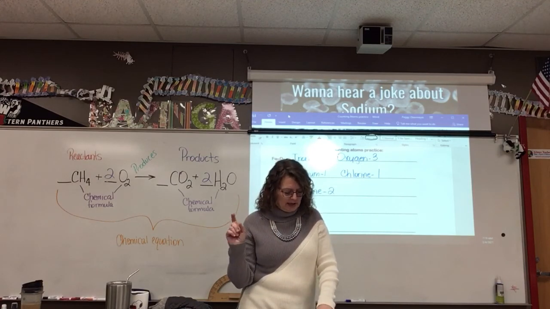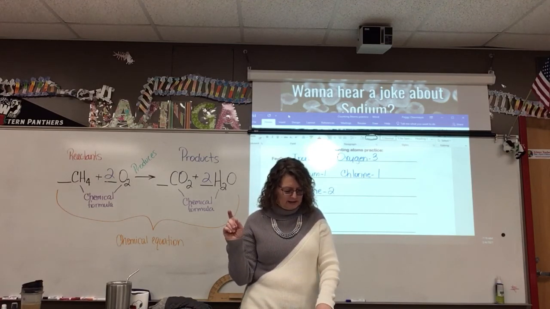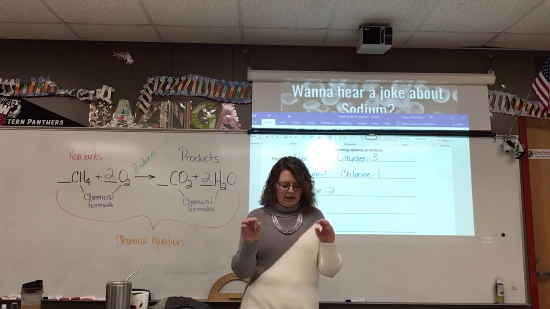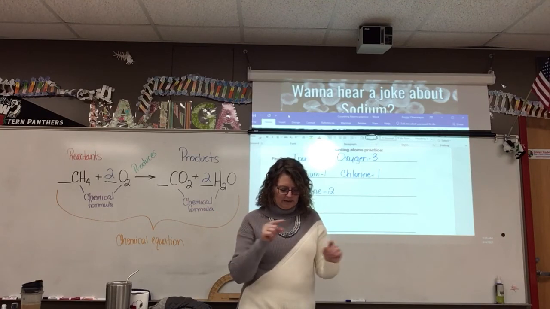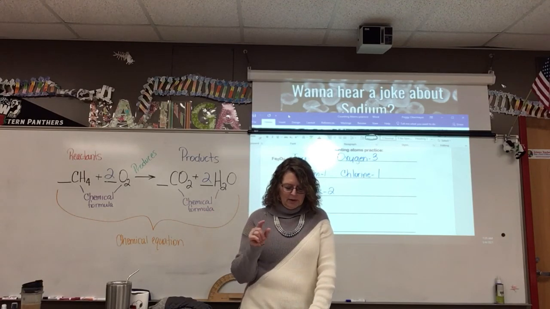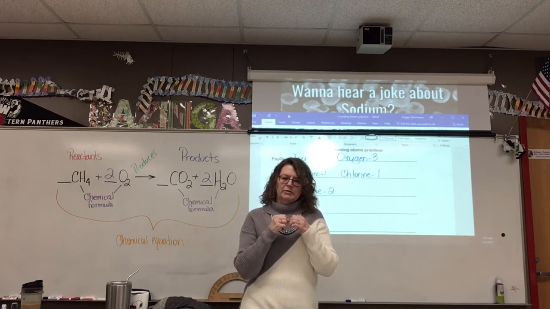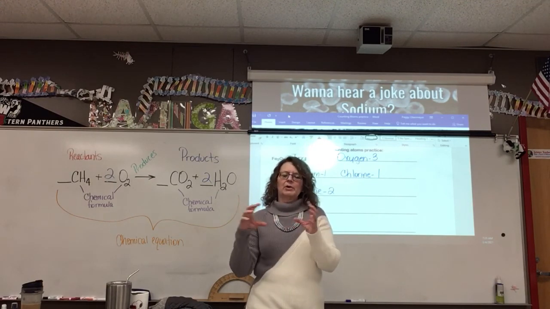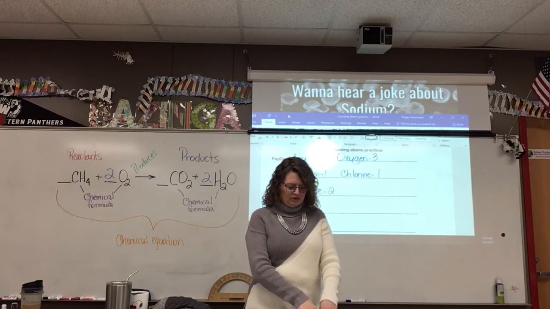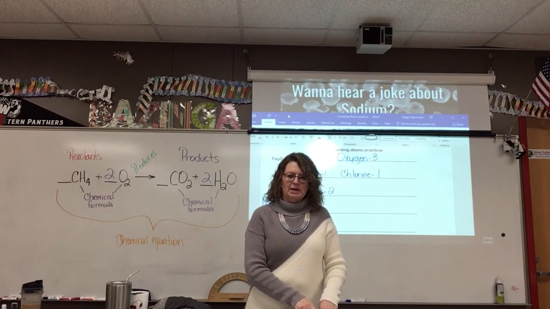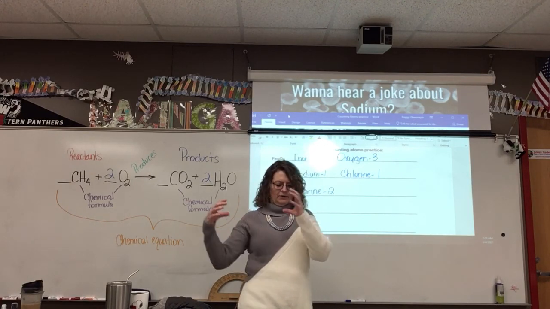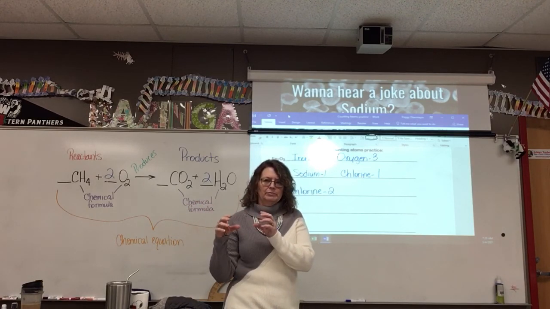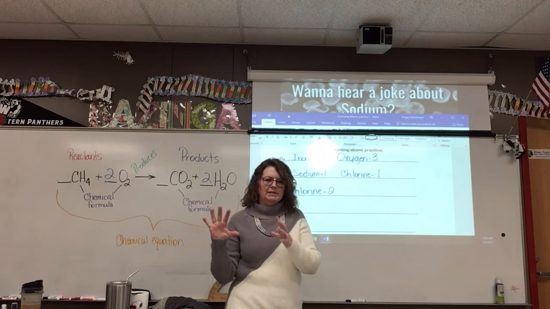Then step 2, count atoms of each element in the reactants and in the products. So you'll write step 2, and then off to the side of that, just like it is in the table, I want you to make the circles and everything. I want you to make everything that's in the right-hand side. I want you to make all that. The words just need to be the bold-faced words at the top, because then if you do the other part, it actually shows you the rest of the step, what that step means, right?